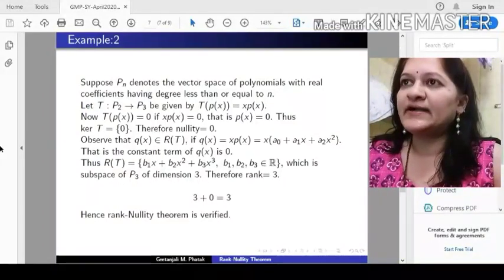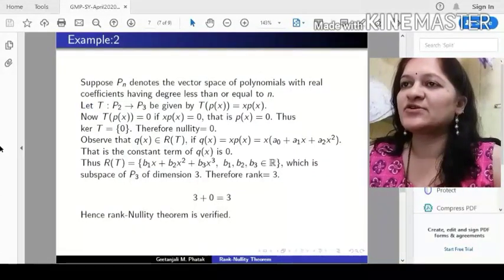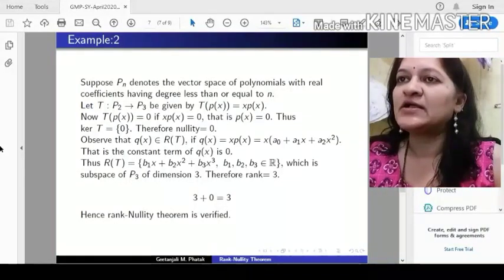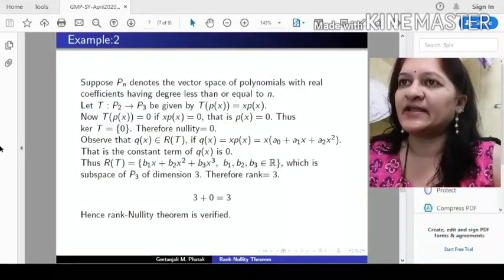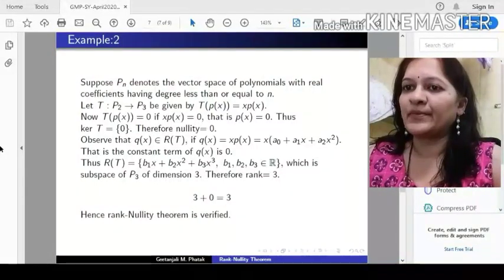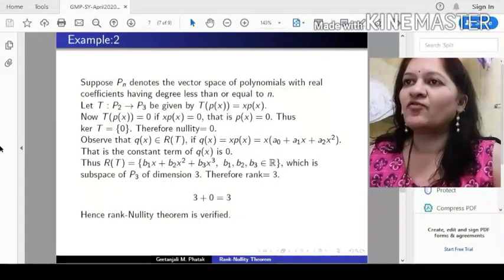Then P2 contains all polynomials having degree less than or equal to 2, and P3 contains all polynomials of degree less than or equal to 3. So dimension of P2 is 3. Its basis is 1, x, x square, and dimension of P3 is 4. Its basis contains 1, x, x square and x cube.